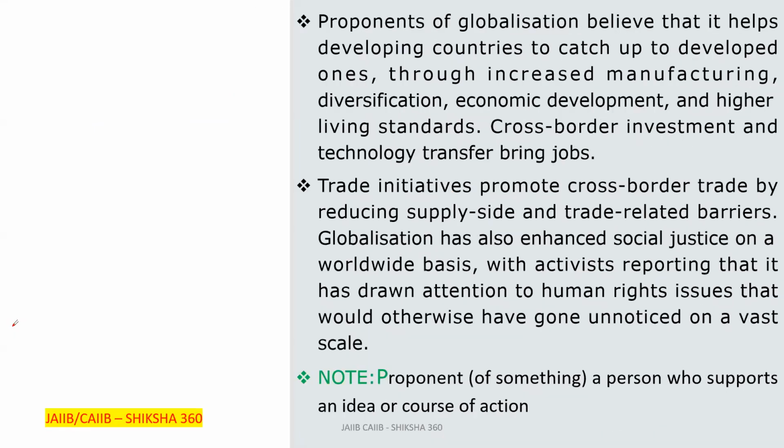Proponents of globalization. Here one word, many are not able to understand. What is the meaning here? That is the word proponents. Now let's discuss the meaning of the word proponent. A proponent is a person who supports an idea or a course of action. Clear? So proponents of globalization, that is persons who believe in globalization.